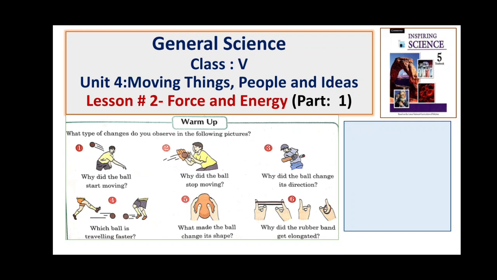Now dear students, observe the type of changes in the following pictures. Number first picture is, why did the ball start moving? Number second, why did the ball stop moving? Number third, why did the ball change its direction? Number 4, which ball is traveling faster? Number 5, what made the ball change its shape? And number 6, why did the rubber band get elongated?